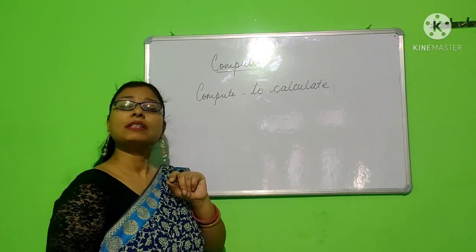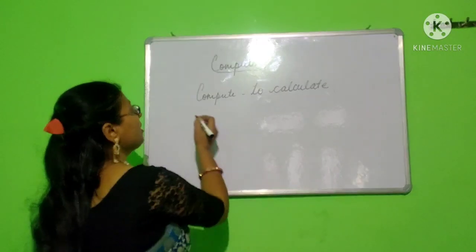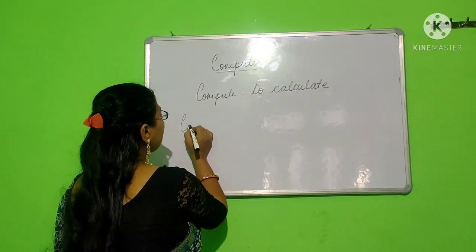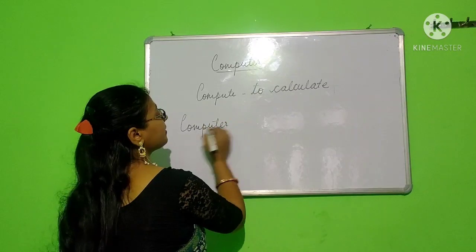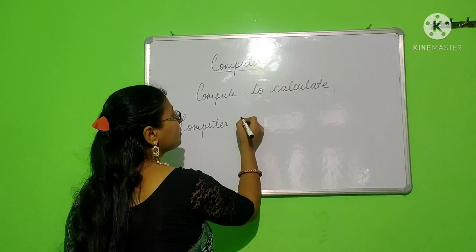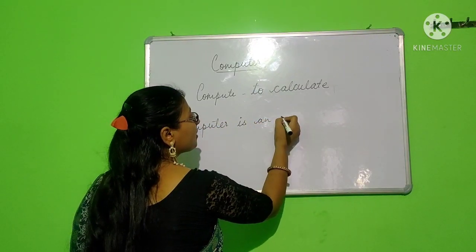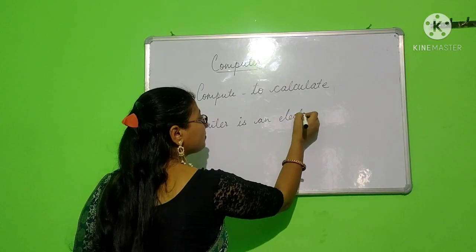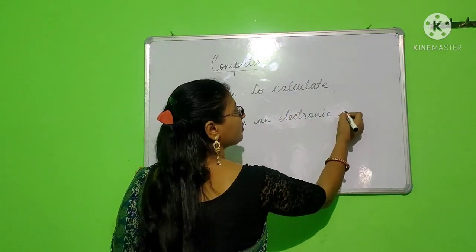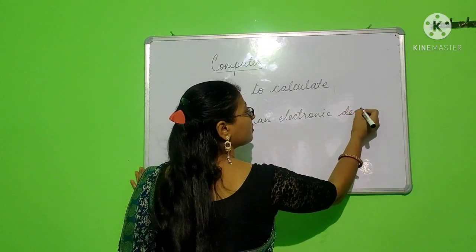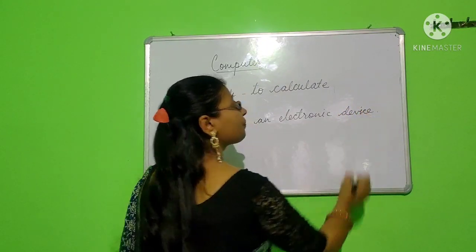So how can we define this computer? Computer can be simply defined like this: computer is an electronic device.